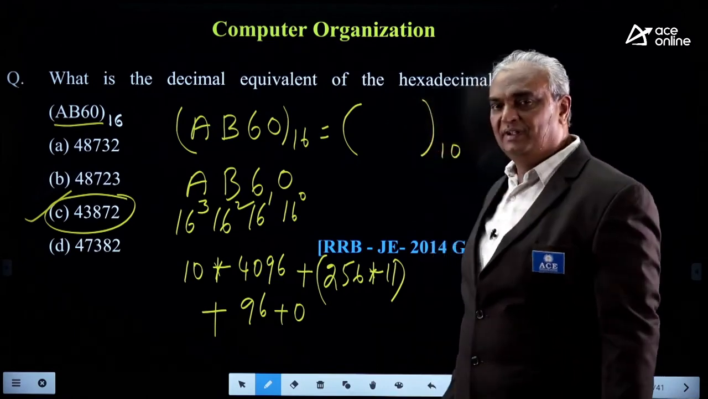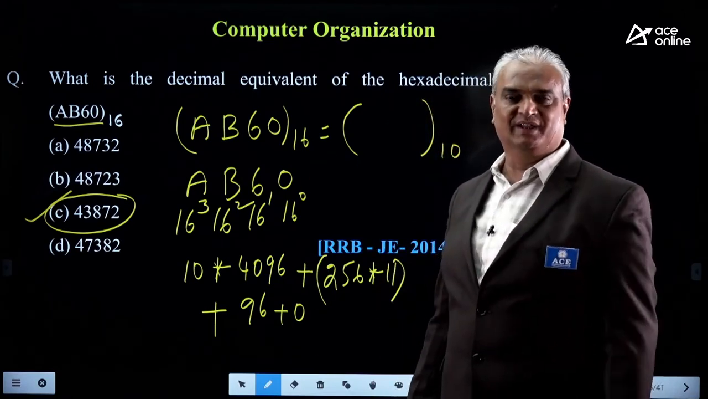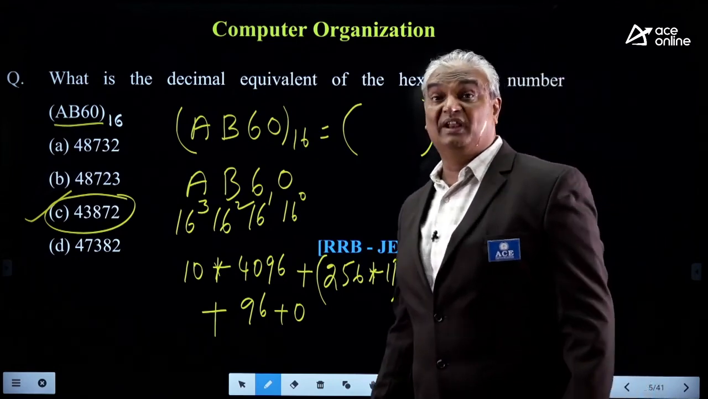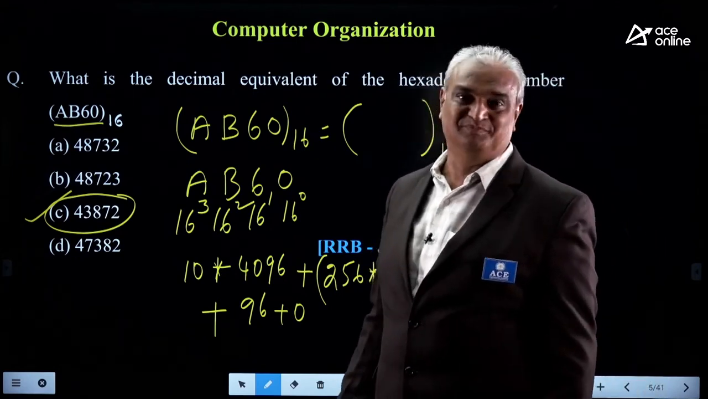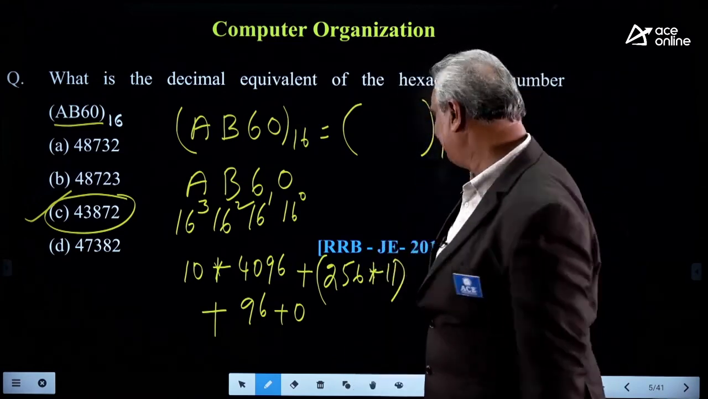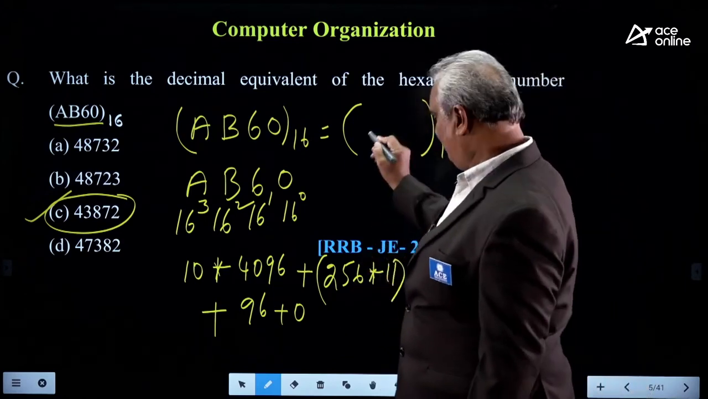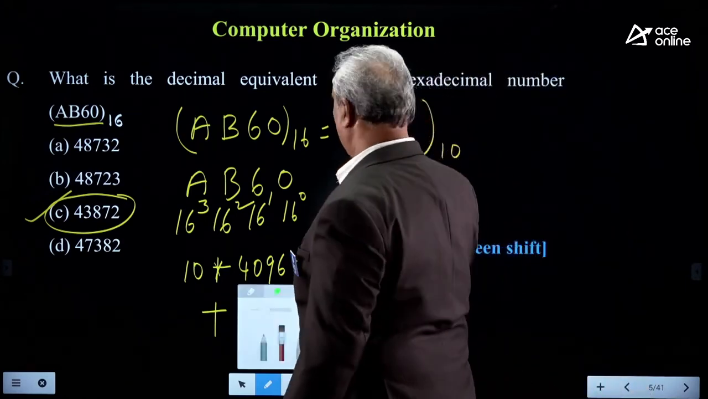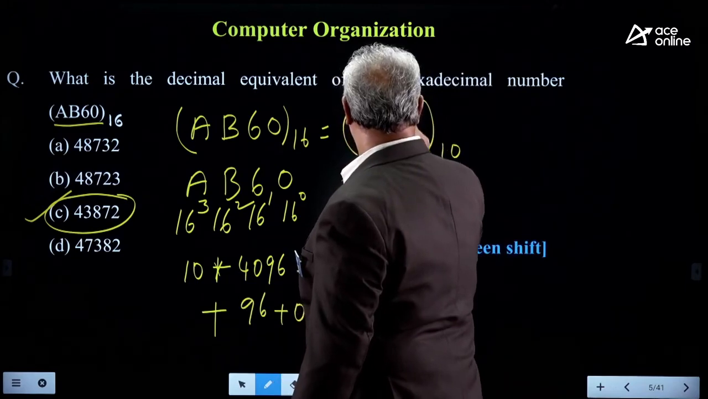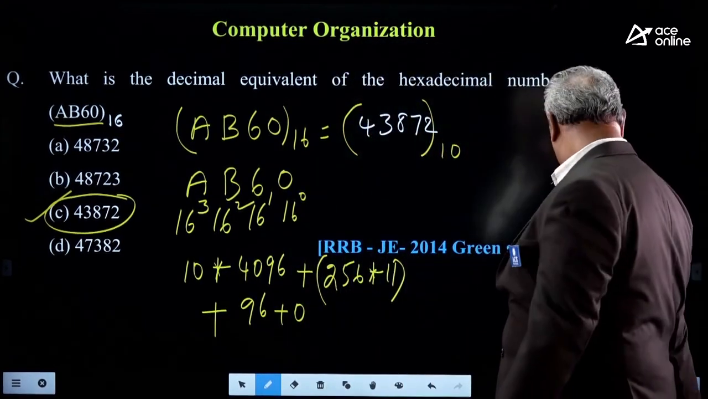Already I told the importance of the number system. Okay? It is more frequently tapped area. More frequently tapped means that area is tapped more number of times. Next, our answer is 43,872. Come to next question.